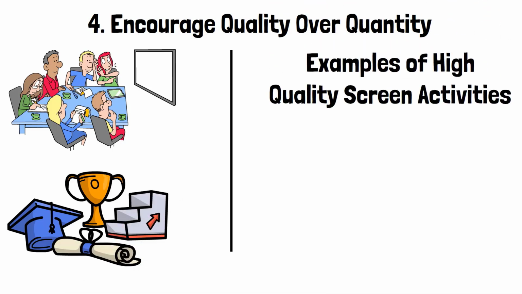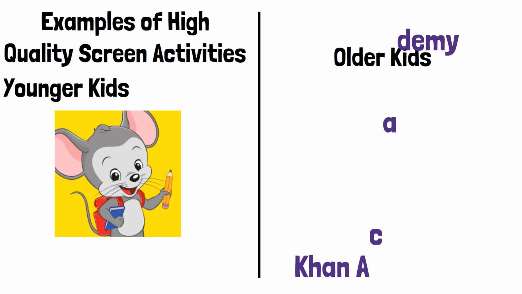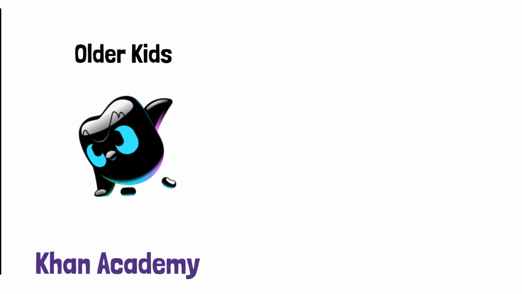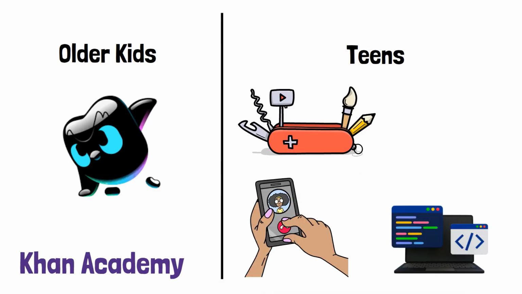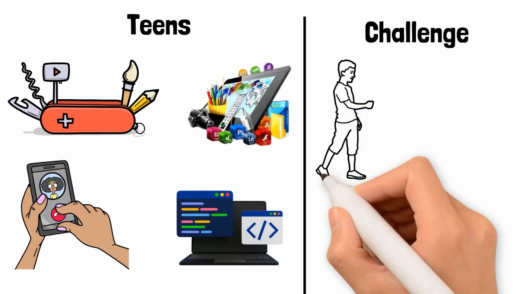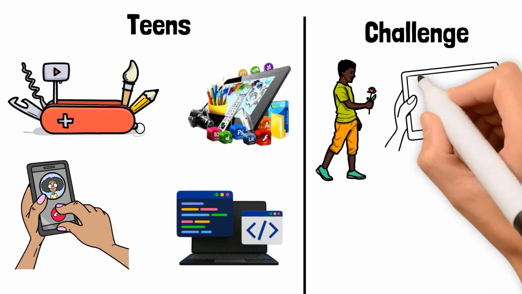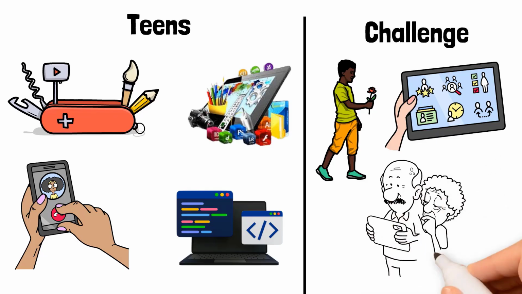Younger kids: apps like ABC Mouse or PBS Kids that combine learning with play. Older kids: platforms like Khan Academy or Duolingo for learning new skills. Teens: encourage creative use, like making videos, coding, or designing graphics. Challenge: it's tempting for kids to gravitate toward mindless entertainment. Sit with them and explore new apps or games together to find engaging, age-appropriate options.